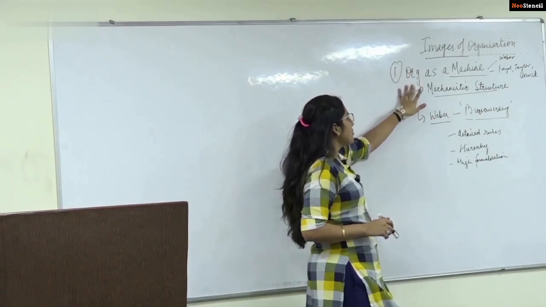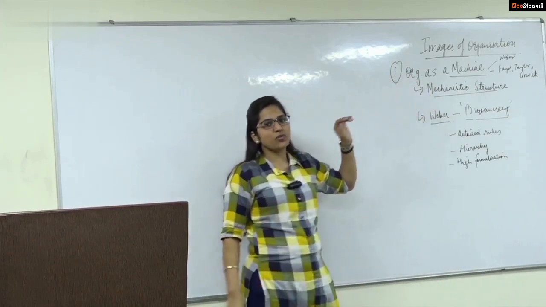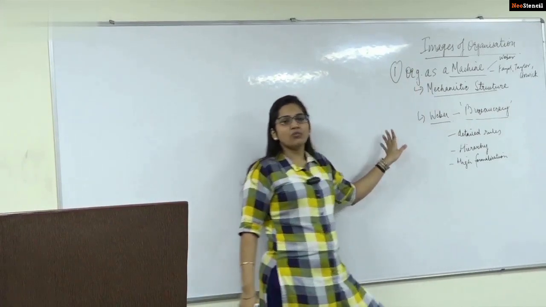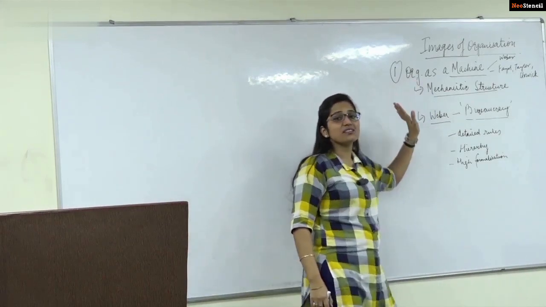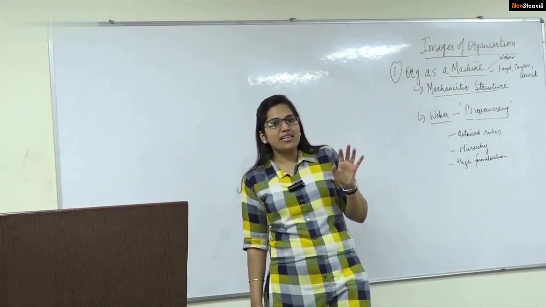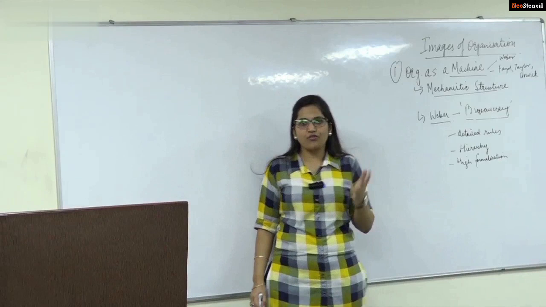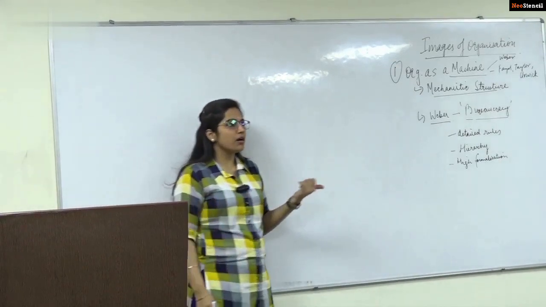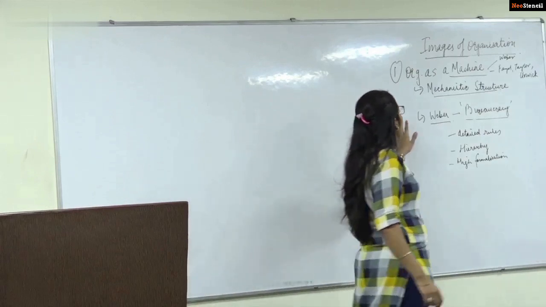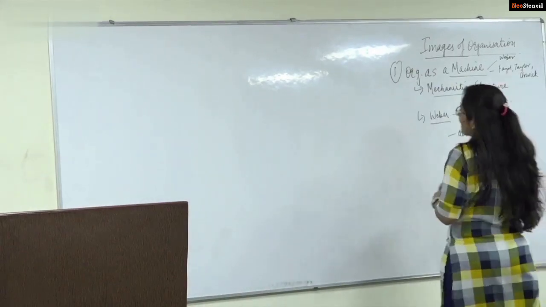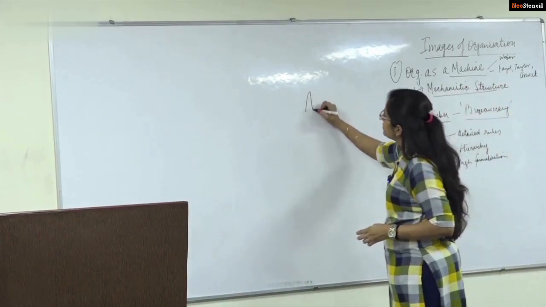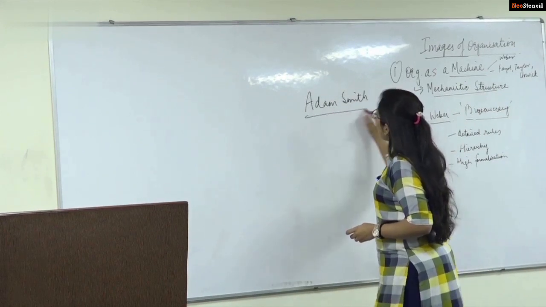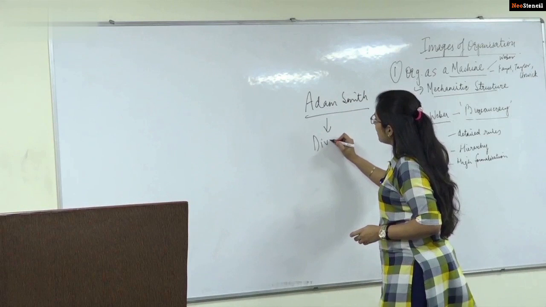Images of the organization. The first image we come to is that organization is a machine. How do we come to this organization as a machine? Here, we basically refer to Weber, Fayol, Taylor, Urwick, then Adam Smith, much before Weber. Adam Smith had propounded division of labor.